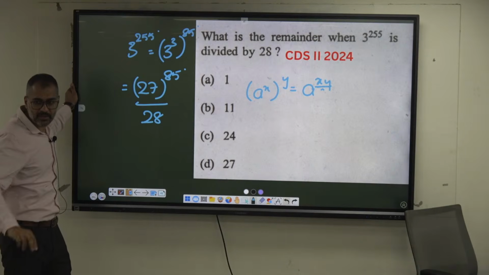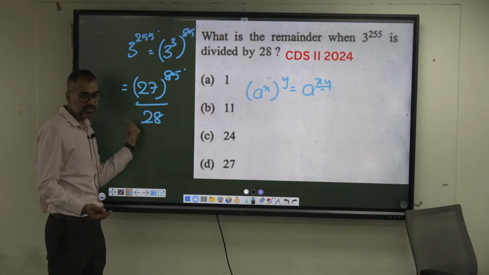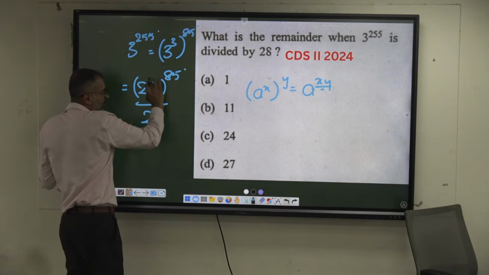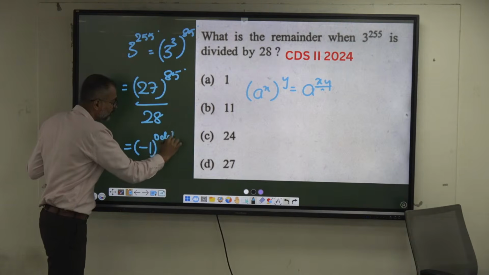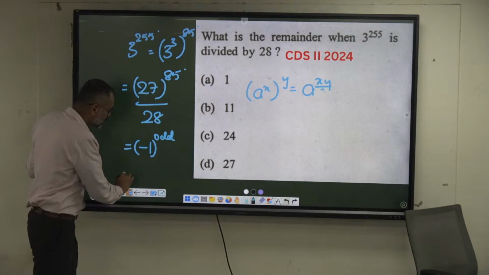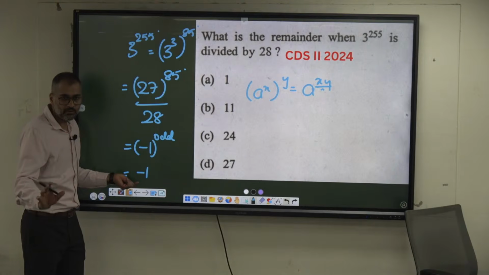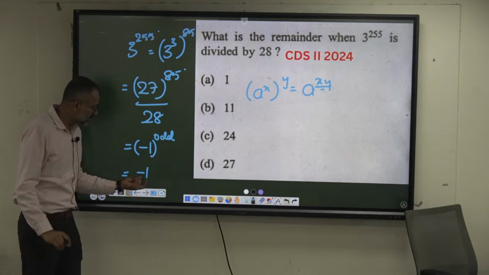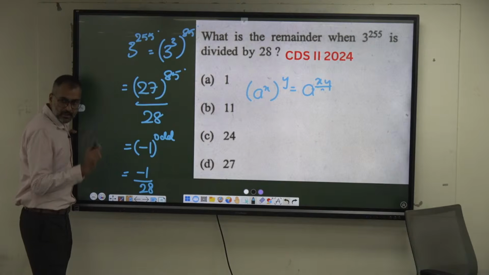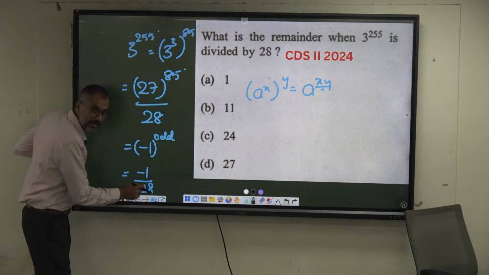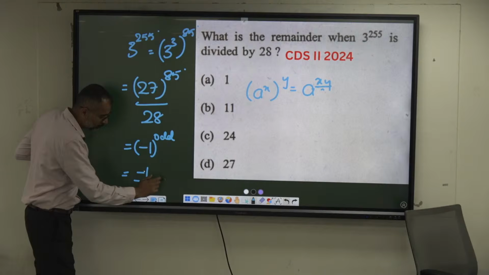You have to see the factors of it, in terms of unitary difference. Then you will get a negative remainder, minus 1. It's easy, right? 27, forget about the power. 27 by 28, remainder is what? Minus 1. Minus 1 to the power of odd, negative to the power of odd, is negative only, which is nothing but minus 1. Minus 1 is a conceptual way of writing. Negative remainder is a concept. You don't get negative; remainder is always a positive integer. Since we are getting minus, that is minus of 28. The right way of putting the remainder is minus 1 by 28. 28 is the divisor, so you can ignore it. Minus 1 of 28 means what has to be the remainder?